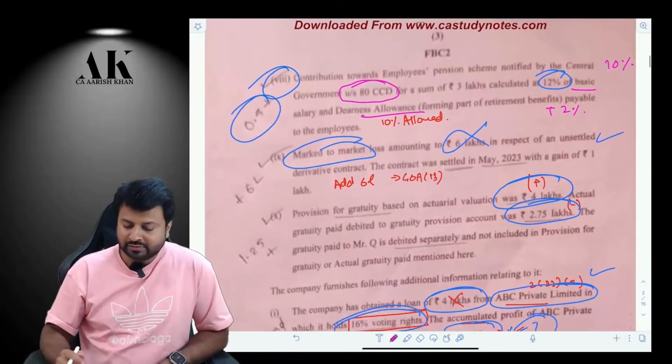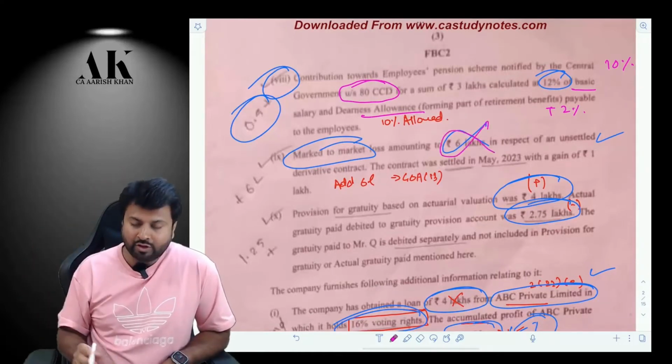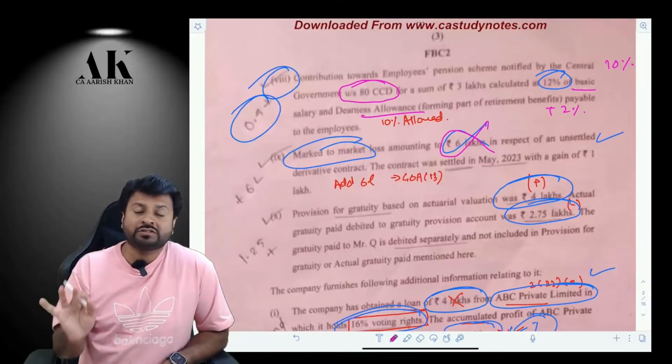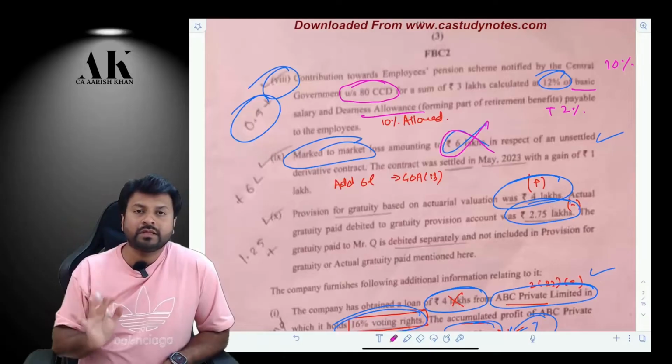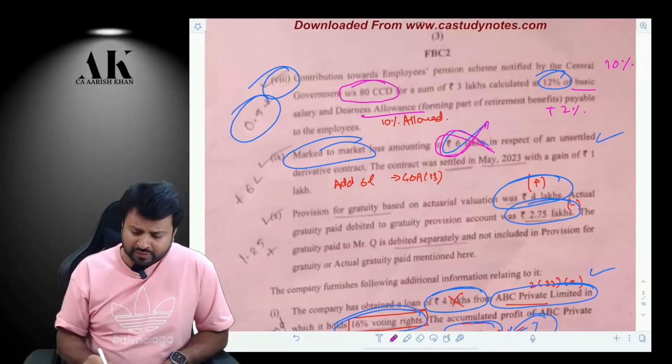Next one. You are providing some mark to market loss. That will not be allowed. Why? Because as per section 36(1)(xviii), only the mark to market loss which is as per ICDS is allowed. Mark to market loss which is other than ICDS is not allowed. Therefore, this will not be allowed.